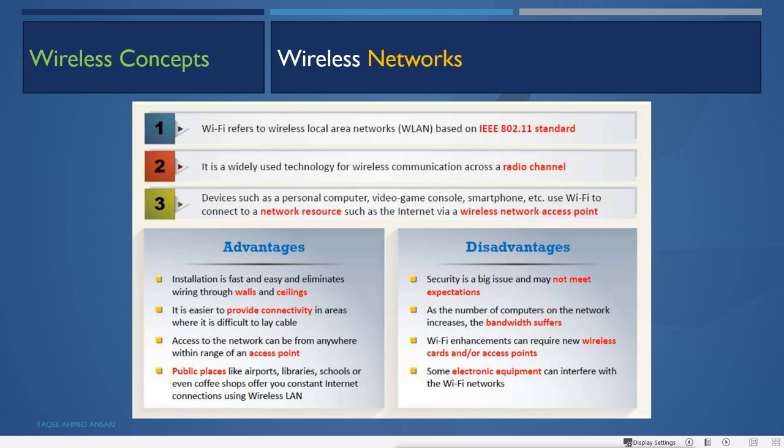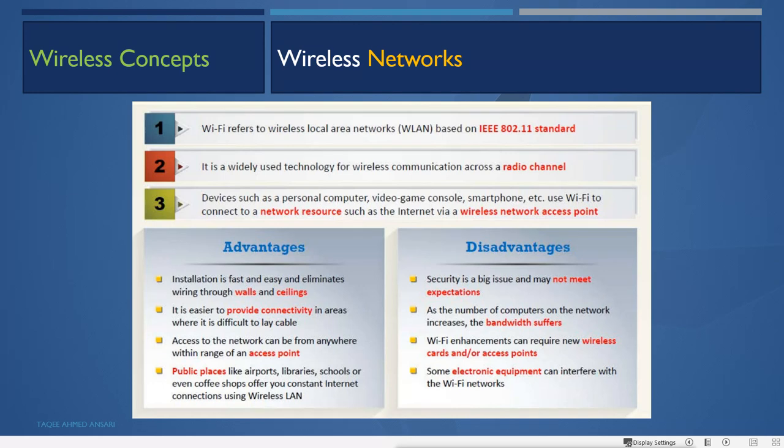Just imagine if there were no wireless network and we used cables to get the internet. If you go to an airport and want to connect to the internet, you would get one cable there, and you could not move around with that cable everywhere. You would have to sit somewhere and work. But now, because of wireless, it is possible to provide network connectivity where it is not possible with a wire cable.